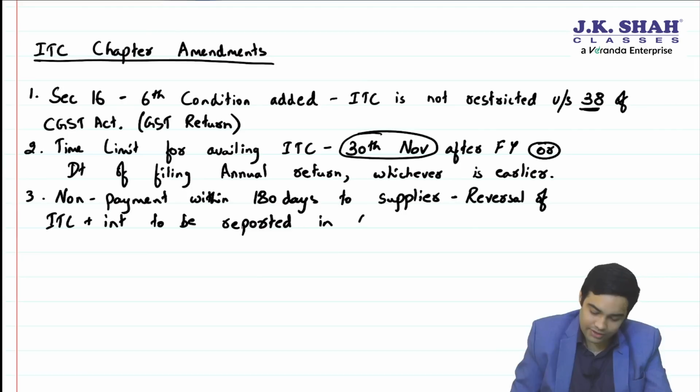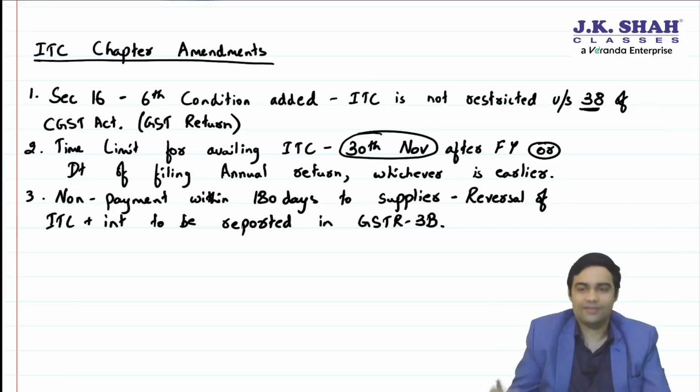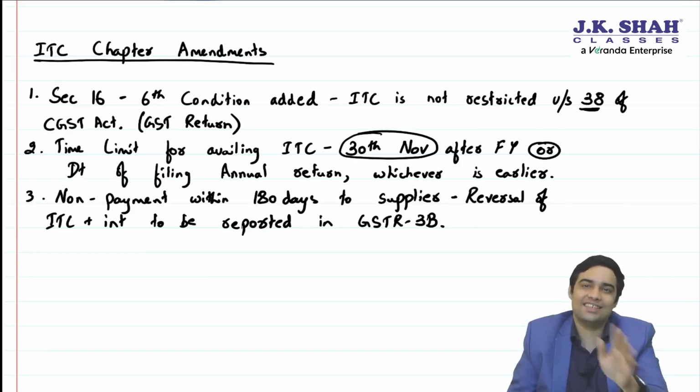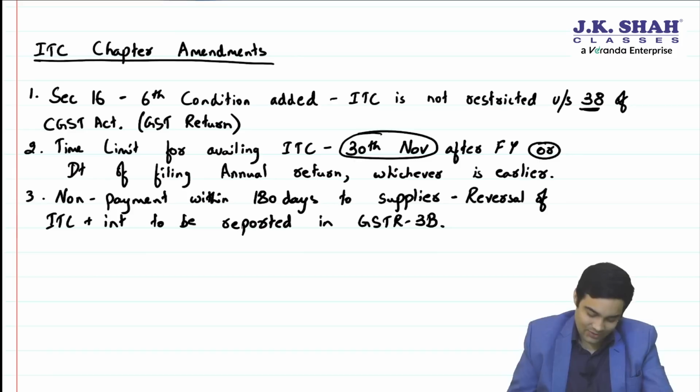And who will report it? Recipient. In his GSTR 3B, he has to report that he has not paid the supplier within 180 days, and that's why he is reversing ITC, paying interest. Don't forget, interest now will apply only when ITC is availed and utilized. Until and unless it is utilized, interest will not be applicable. Okay.